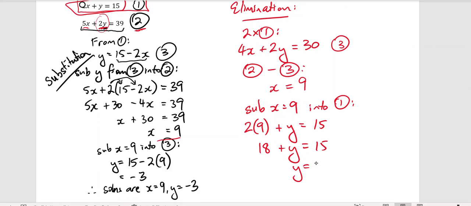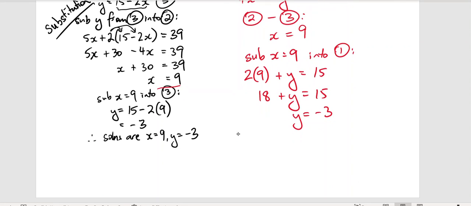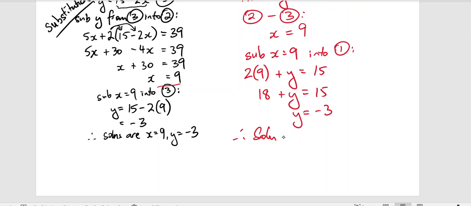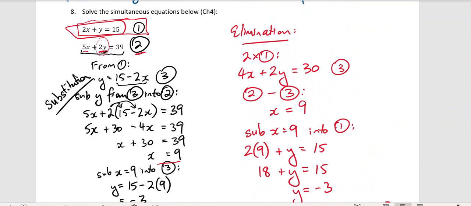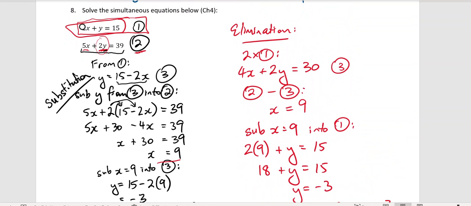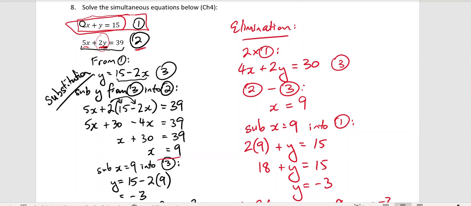Subtract the 18 from both sides, and y is equal to negative 3. Therefore, the solution is x equal to 9, y equal to negative 3, the same as what we got using the substitution method. Now, I don't know whether the question will specify a particular method, but you can see how either of those methods could be used to solve these.